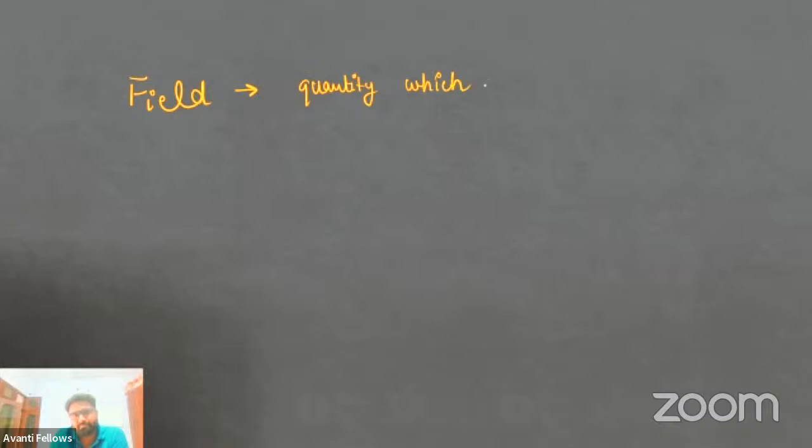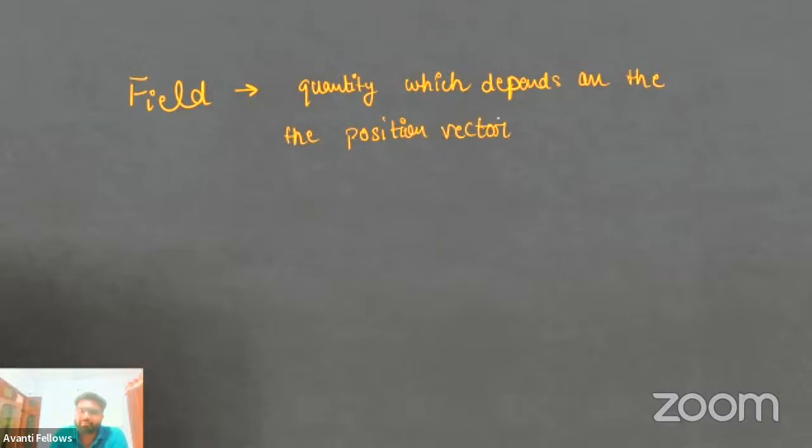Now, always remember when we say field, every time, either it is gravitational field, potential field, or electric field, or magnetic field, it is a quantity which depends on the position vector in space, or you can say that this is space dependent.